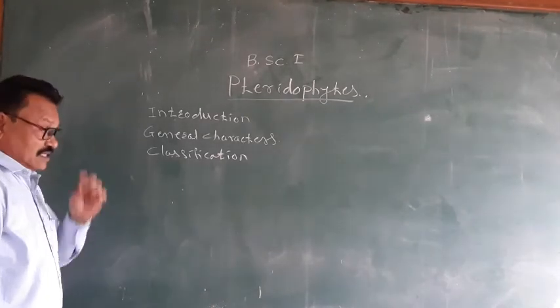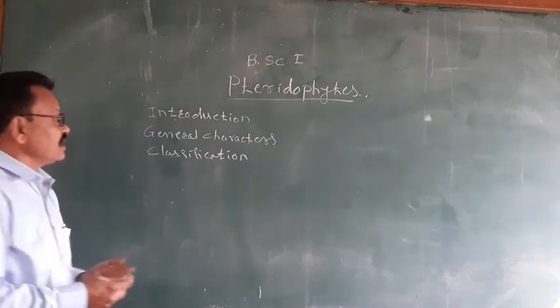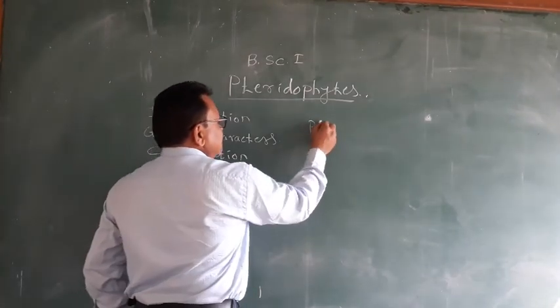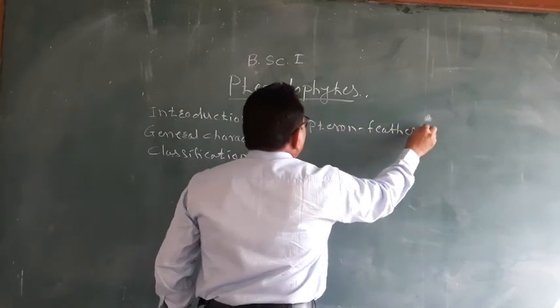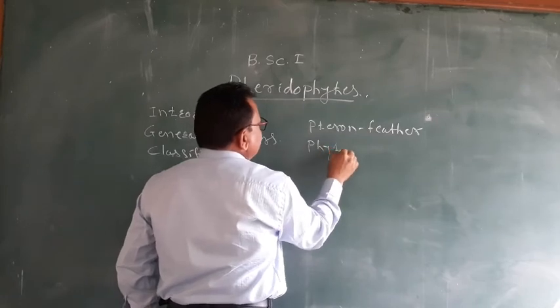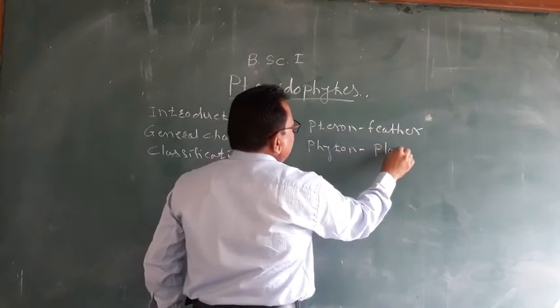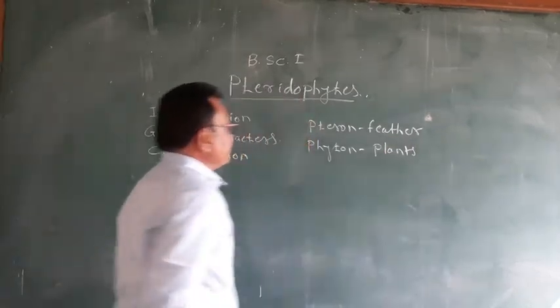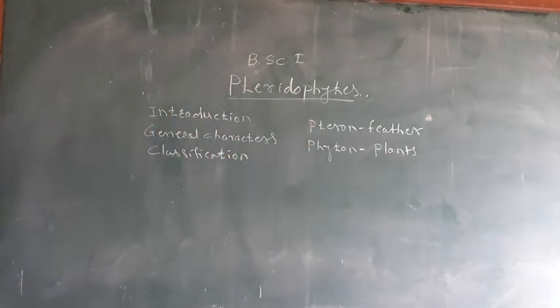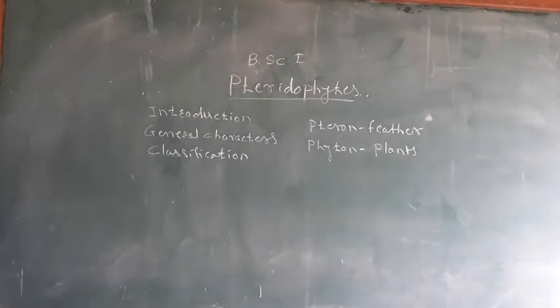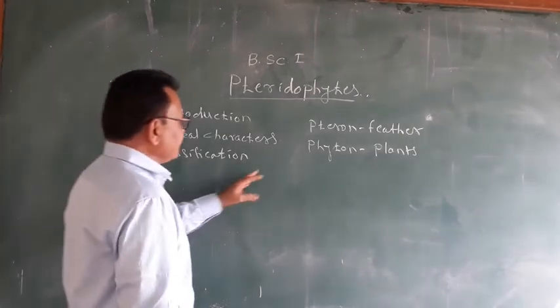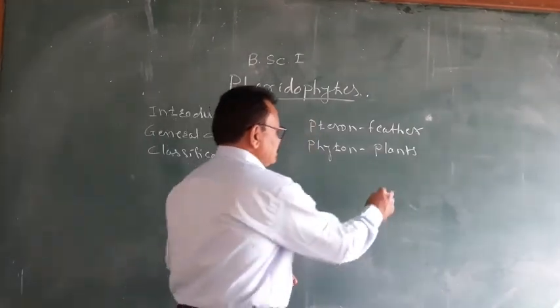Pteridophytes. Pteridophyte is a Greek word: pteron means feather, and phyton means plant. Pteridophytes are the group of plants which bear leaves that are feather-like, like those of birds. The bird has feathers, and like that, such leaves are present in these plants.